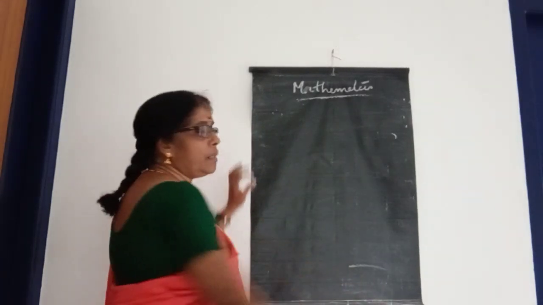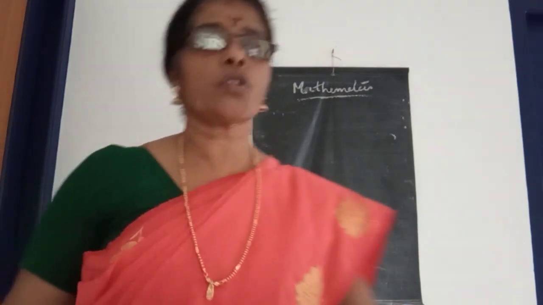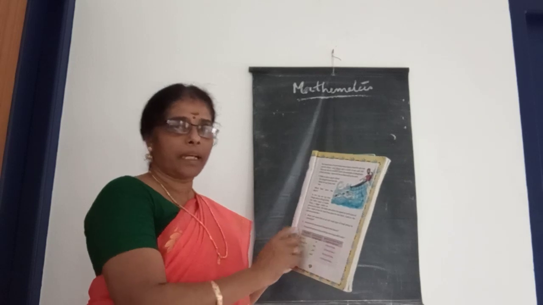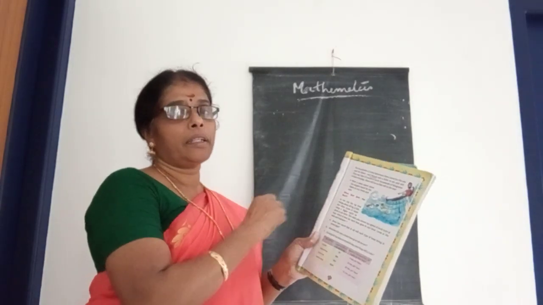The same table you can use. I will give the question, and the table is the same table. From that table you can find out the answers.